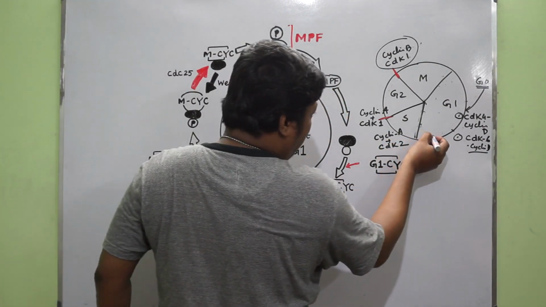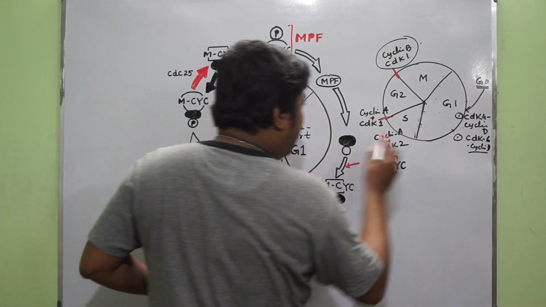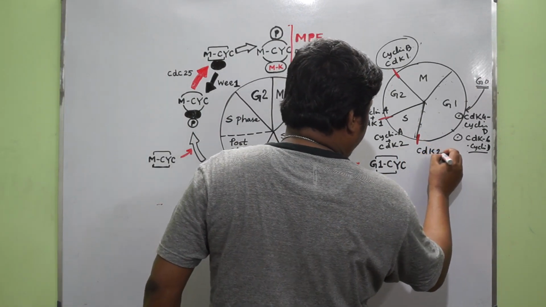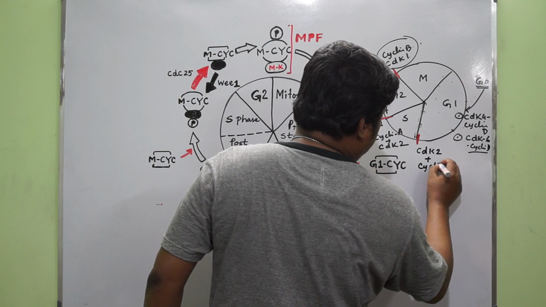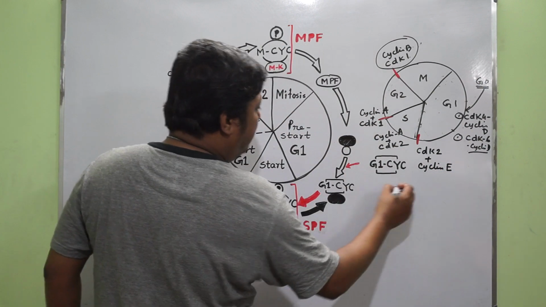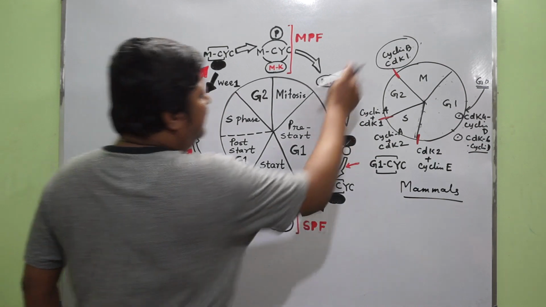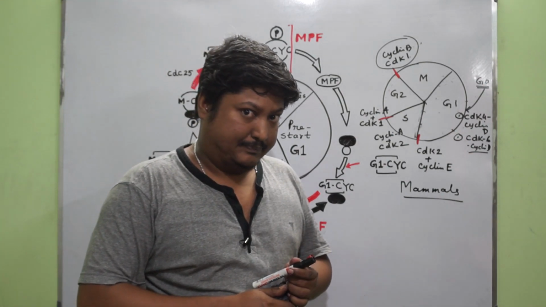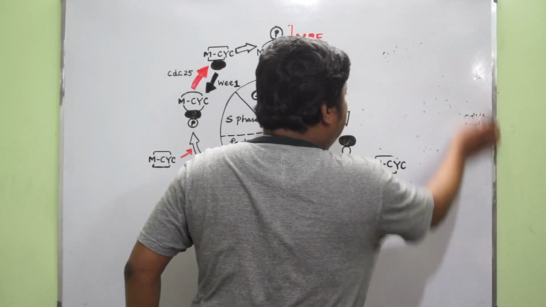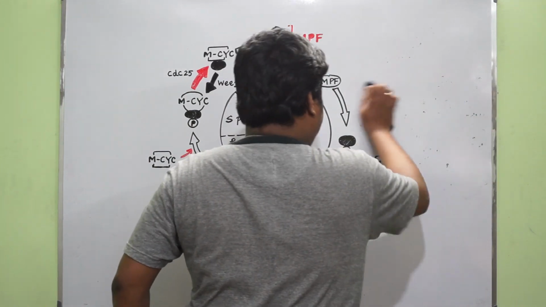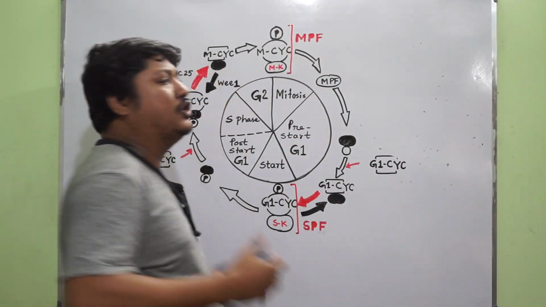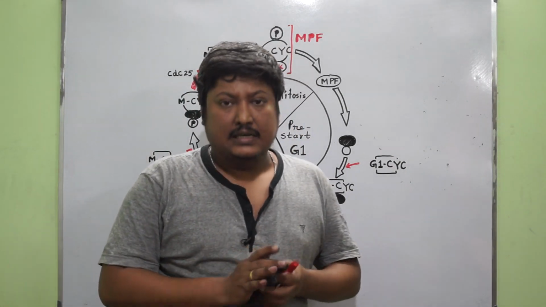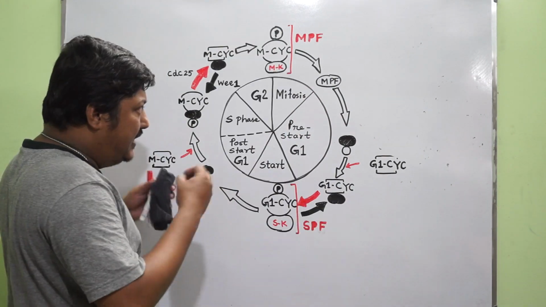Now when it crosses G1, that is in between G1 and S, there is another CDK cyclin complex that functions, CDK2 plus cyclin E. So in mammals, you can see there are several kinds of CDKs and cyclins functioning in different phases of the cell cycle. Now let's see how CDK and cyclin regulate the cell cycle. In our last video I told that the phosphorylation and dephosphorylation events of CDK and several proteins activate the cell cycle process.